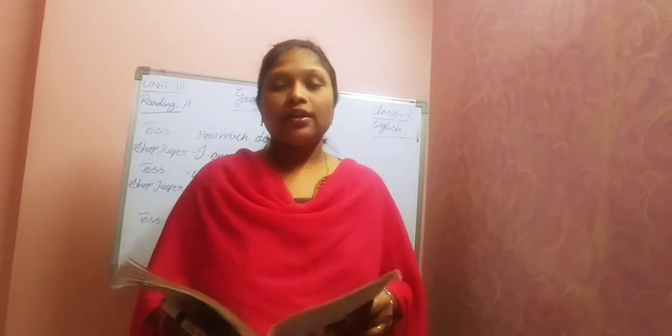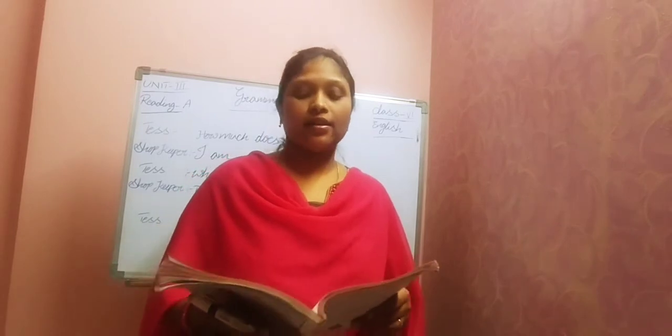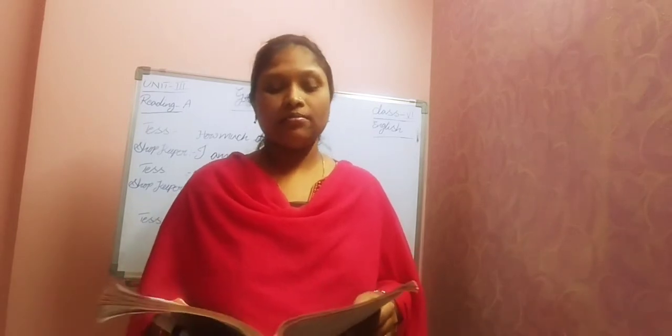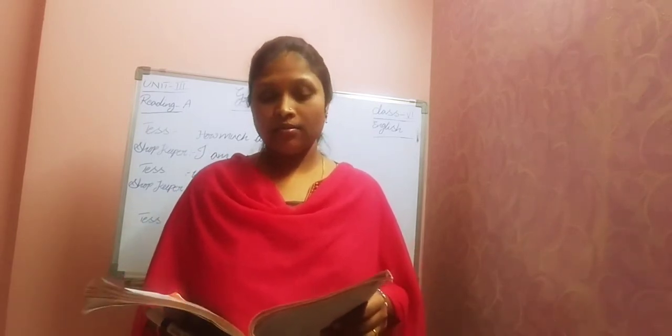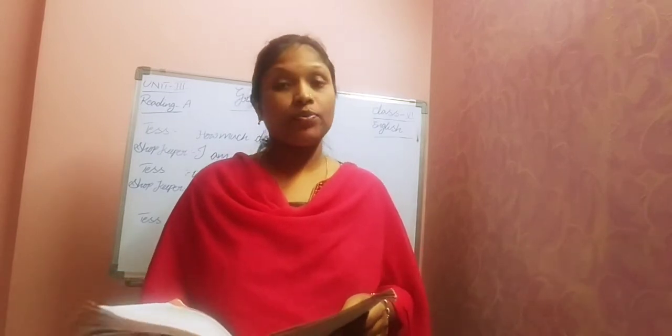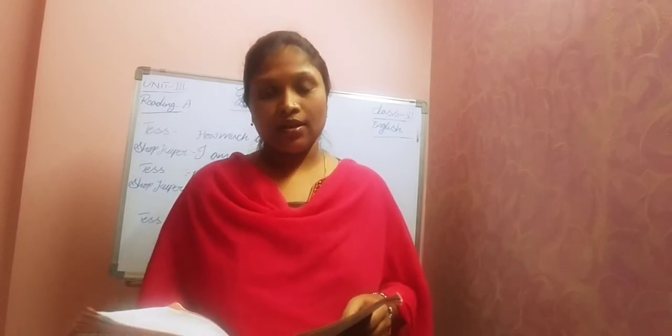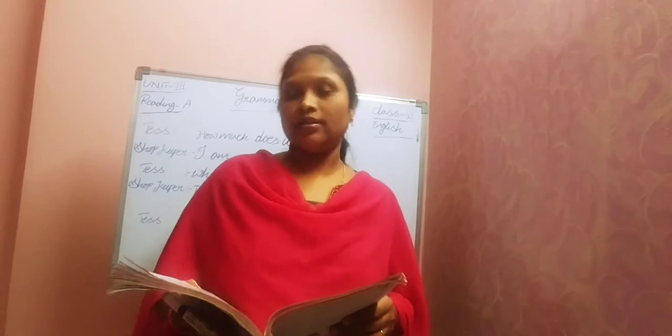Okay, so under the grammar part, question mark and exclamation mark. See, in our previous classes we have discussed types of sentences, right? We have 4 types of sentences. First one is assertive or declarative. Second one interrogative.